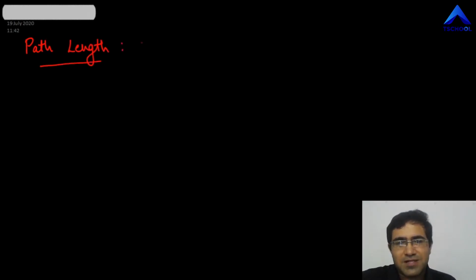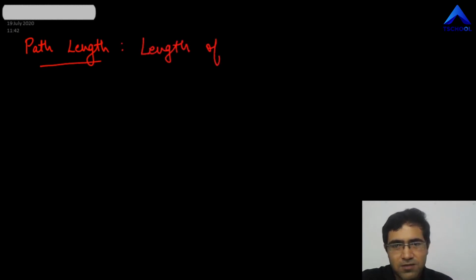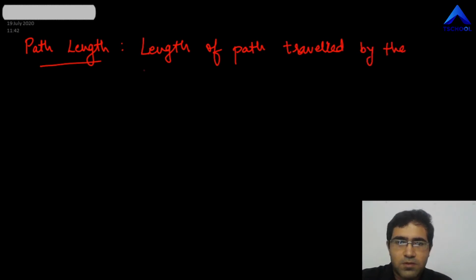Well, path length is, as the name says, nothing but the length of the path traveled by the object in some given time interval.